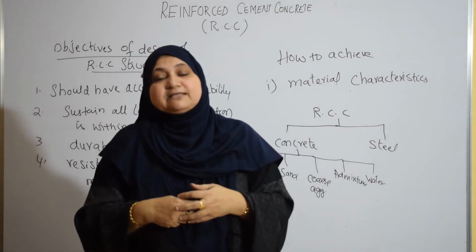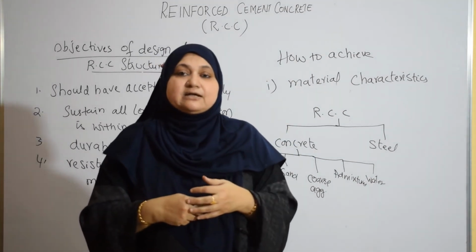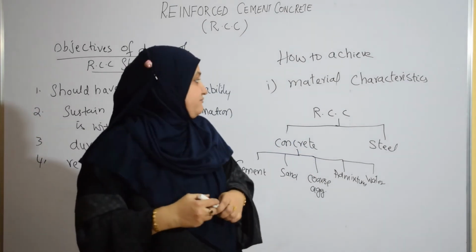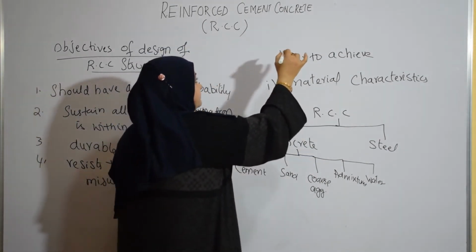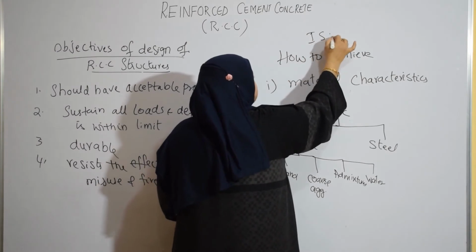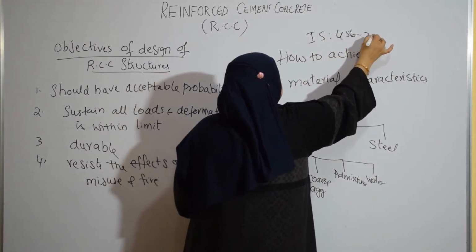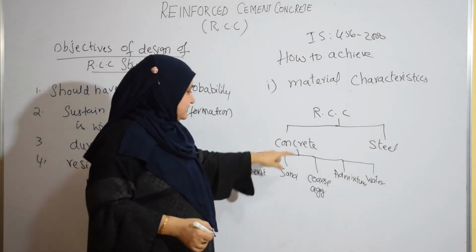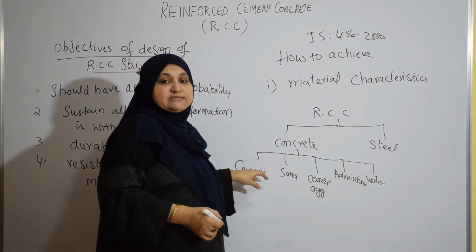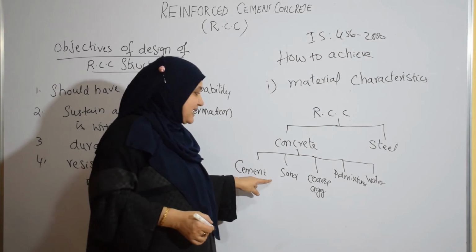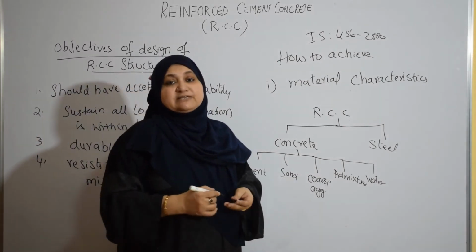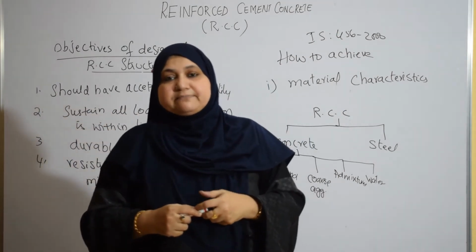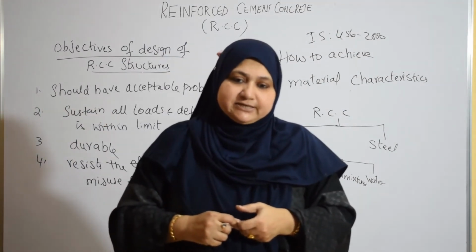So we must see whether the concrete and the materials are within the specification of those codes or not. So for RCC, we have a code by the Bureau of Indian Standards, IS 456-2000. It has got all the specifications that must be satisfied. What is the specification of cement, what is the specification of sand, coarse aggregate, all the specifications and standards required are given in the IS 456. So they must be checked, right?